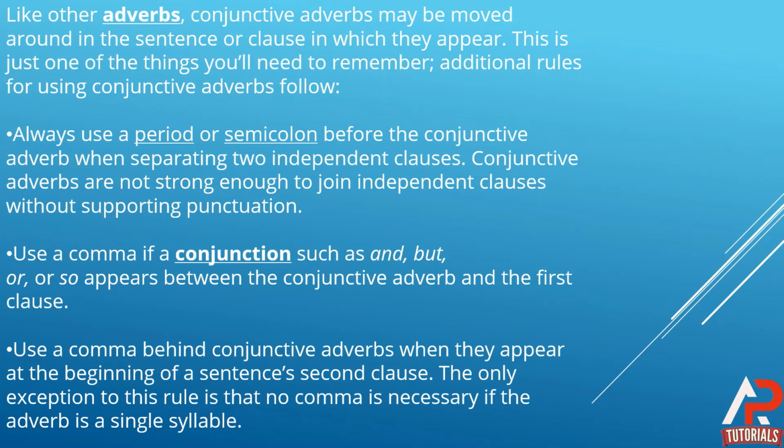Use a comma after conjunctive adverbs when they appear at the beginning of a sentence's second clause. We should use a comma behind conjunctive adverbs when we see them in the beginning of a sentence's second clause.